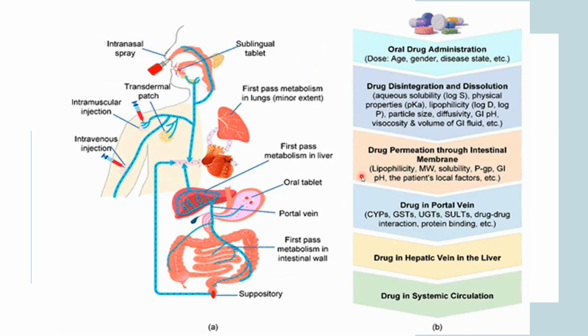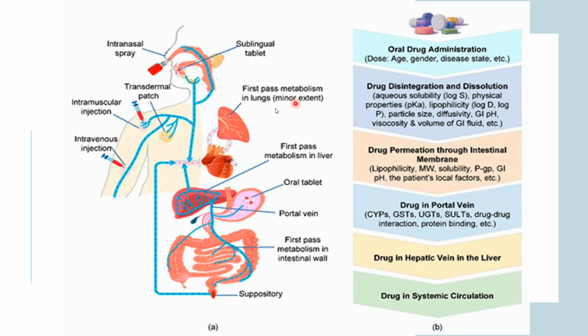So again, as you can see here, this is the intranasal spray. This is the sublingual tablet which you have taken under your tongue. This is the transdermal patch, basically you are taking it through the skin. Intramuscular injection: where is the placement of that particular thing? This is the muscle, and in the muscle you are taking an injection. Intravenous, in veins you are taking.